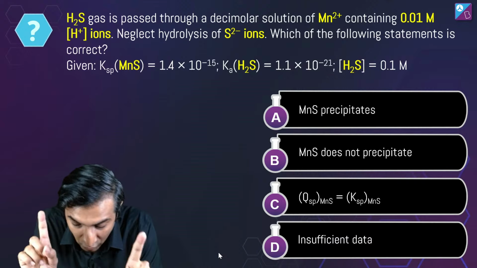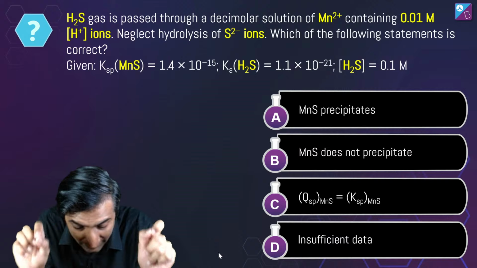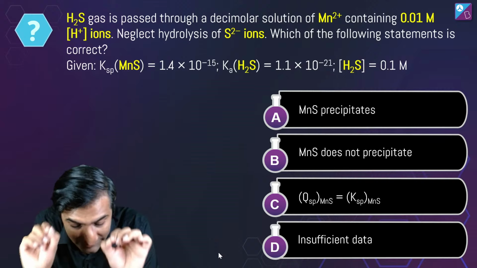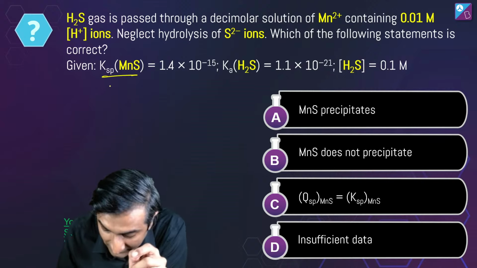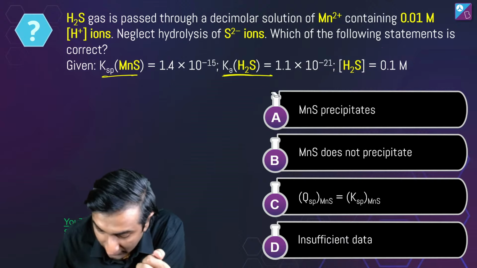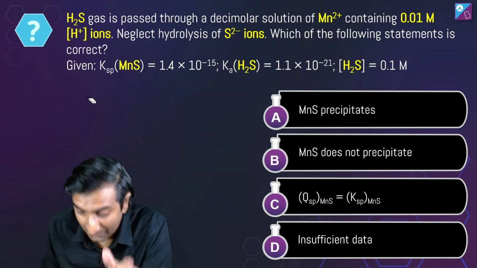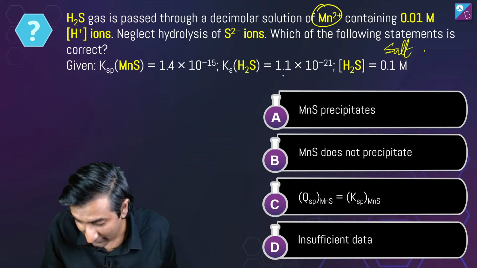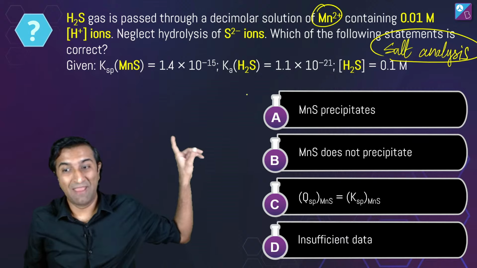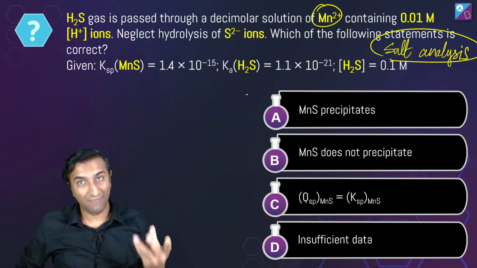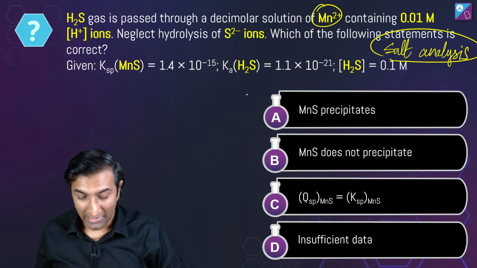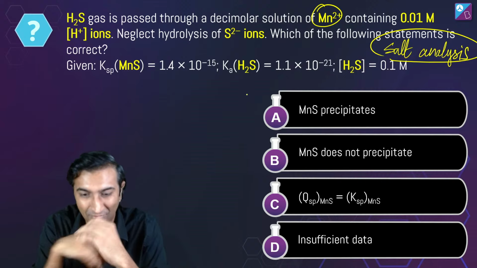H2S gas is passed through a decimolar solution of Mn2+ containing 0.01 molar H+ ions. Neglect hydrolysis of S2- ions. Which of the following statements is correct? KSP value दी गई है MnS की, H2S का Ka value यहां पे दिया हुआ है, and H2S का concentration दिया हुआ है. So what you are doing, by the way, this is salt analysis ही है, ठीक है? This is exactly salt analysis. I'm giving you a hint. Mn2+ का detection exactly ऐसे होता है. The buff colored precipitate you get, but that is only if you have sufficient S2-. So check it out. Try करो.